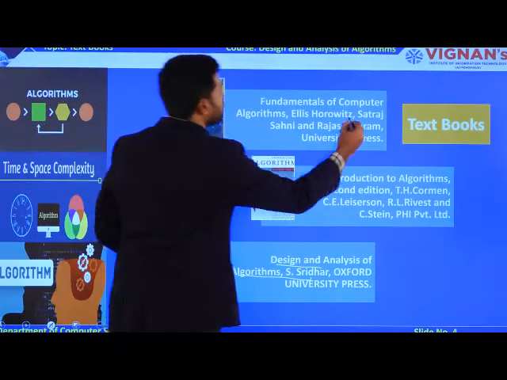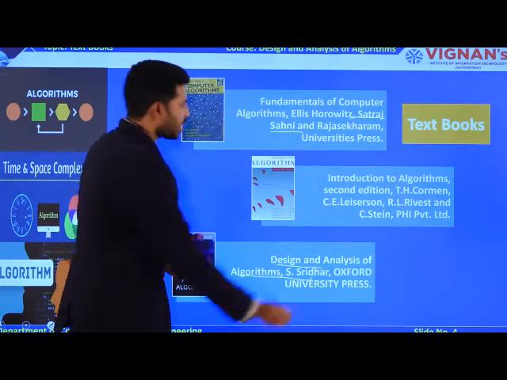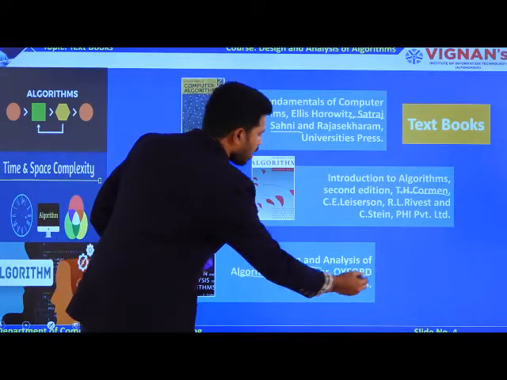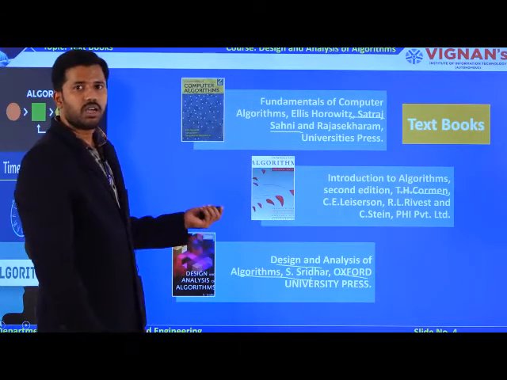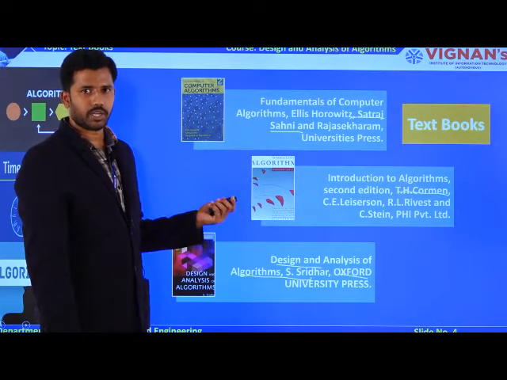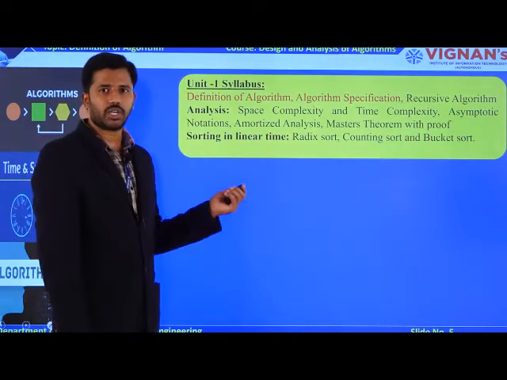The first textbook is Satyarth Sahani, the second one is Corman, and the third reference textbook is given by Oxford University. So these are the three main textbooks we are using for this subject. Try to remember. Now coming to unit 1, this is our unit 1 syllabus.